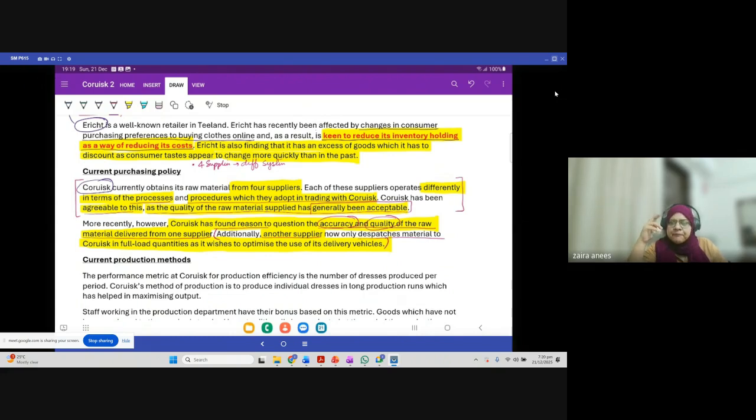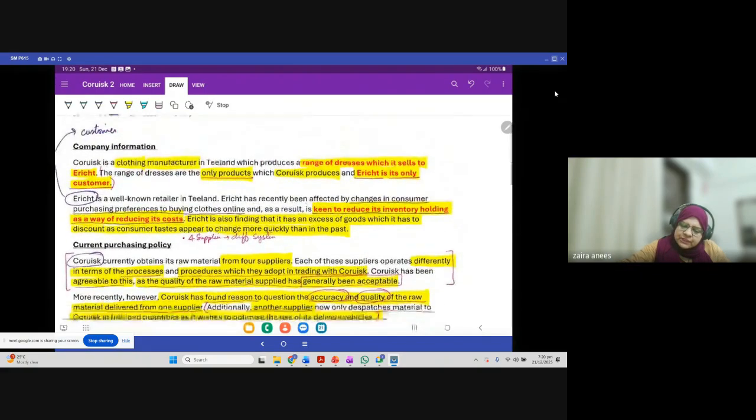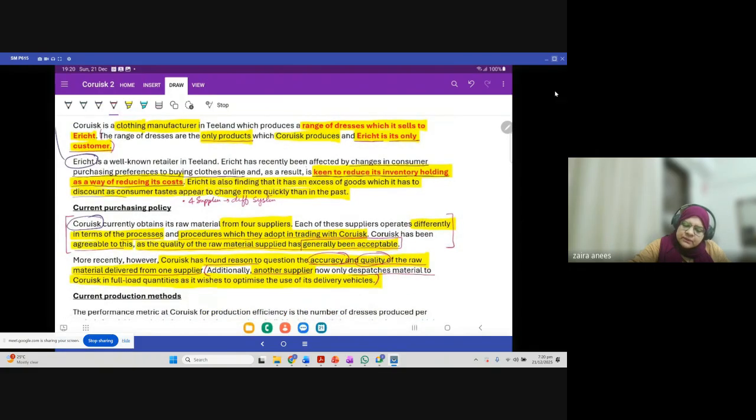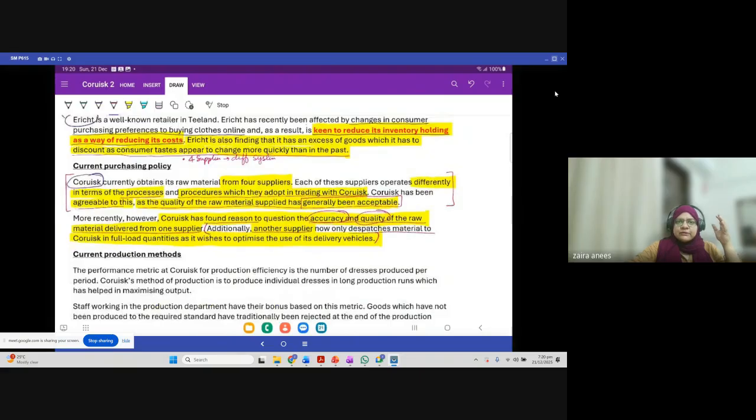Number two, the customer of my customer, customer tastes appear to change more quickly than in the past. So maybe in the next batch something different will be required from our company. What will we do with that material? So again, there is a problem with these two. Out of four suppliers, we have issues with two suppliers, right?